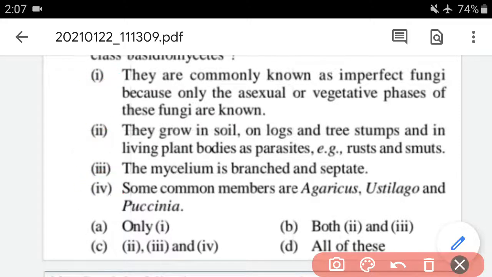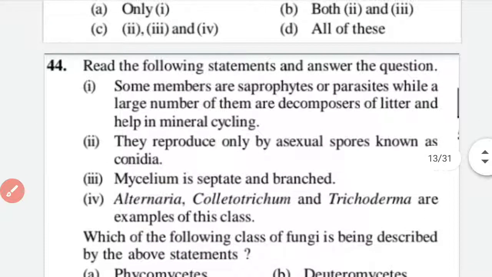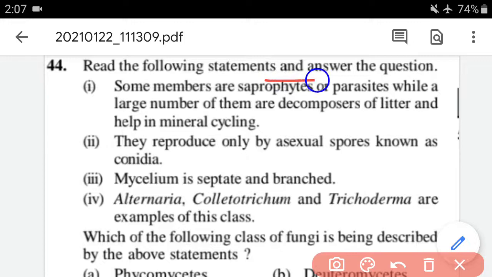Now we have to move on. Question number 44: read the following statement and answer the question. So let's read these statements. First one: some members are saprophytes or parasites, while a large number of them are decomposers of litter and help in the mineral cycle.